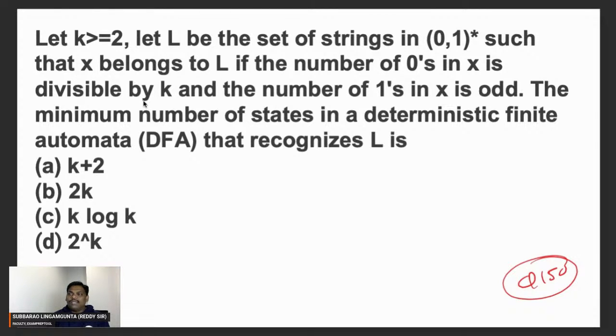Number of ones in x is odd. Odd means not divisible by 2. Divisible by 2 is also 2 states, not divisible by 2 is also 2 states. Simply exchange the final to non-final and non-final to final. Divisible by 2, state 0 is the final state. Not divisible by 2 means an odd number, so state number 1 is the final state.